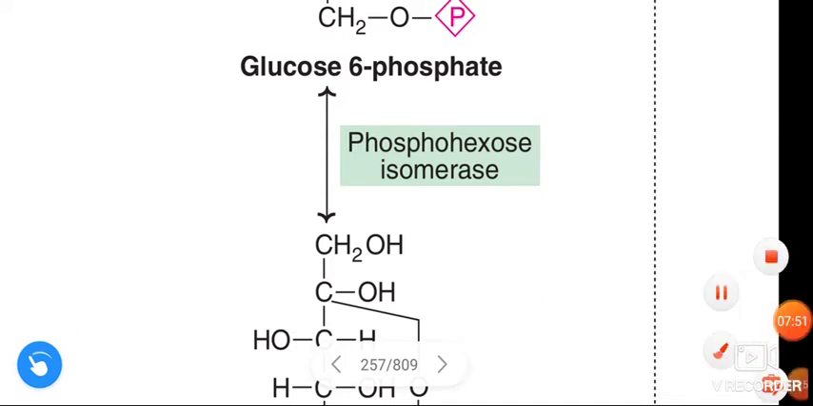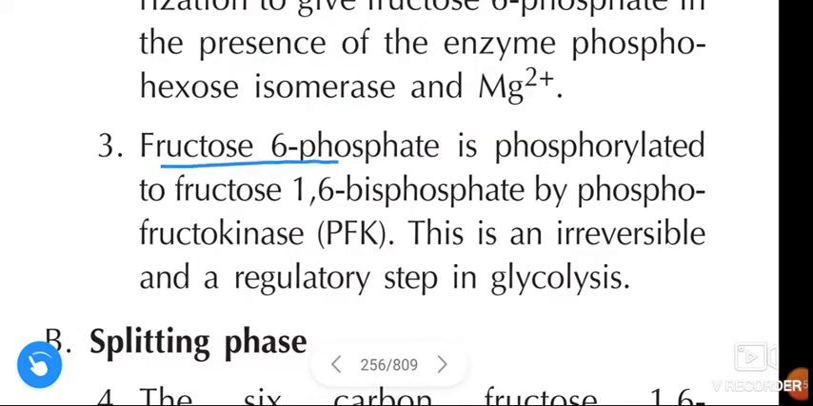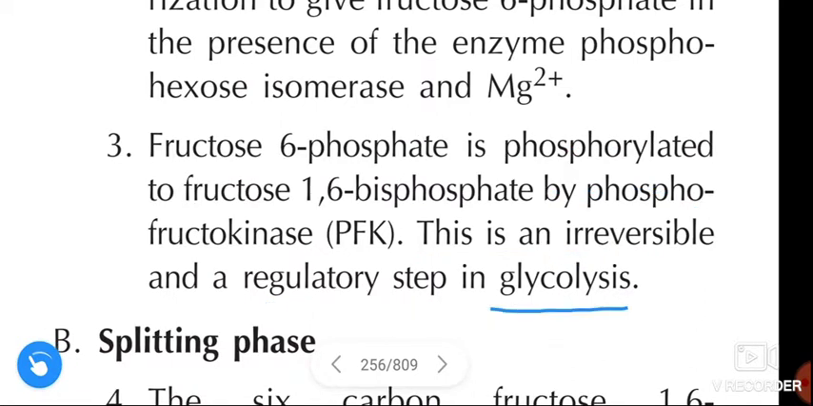Next, fructose 6-phosphate is phosphorylated to fructose 1,6-bisphosphate by the enzyme phosphofructokinase. This is an irreversible and regulatory step in glycolysis.